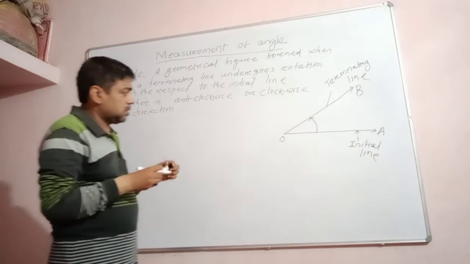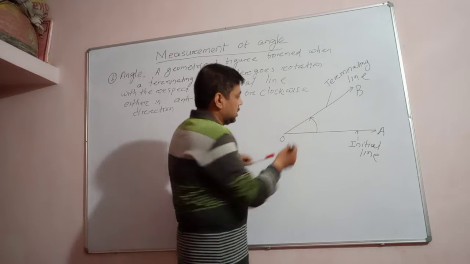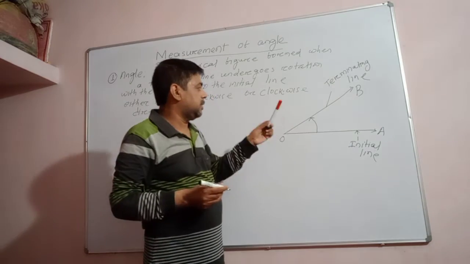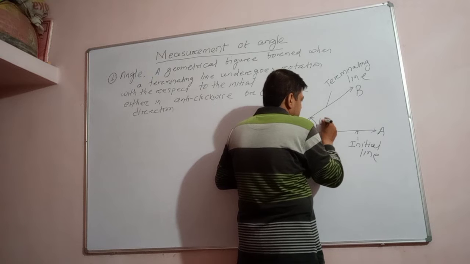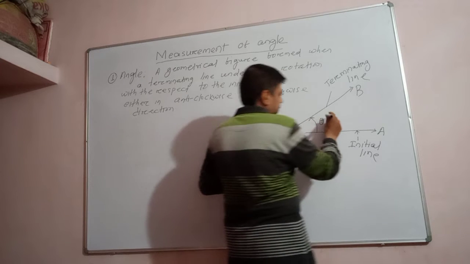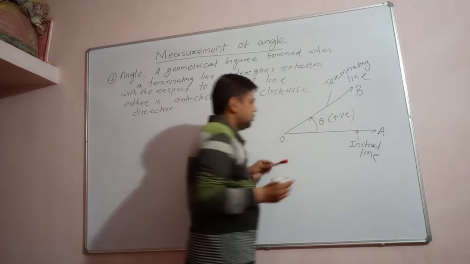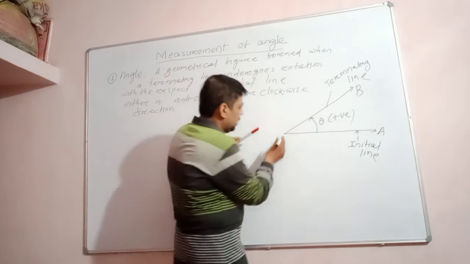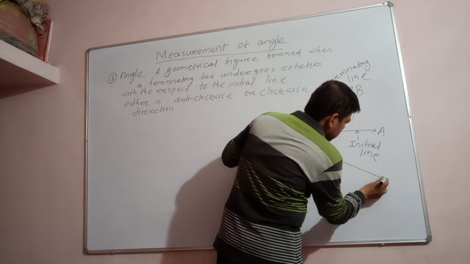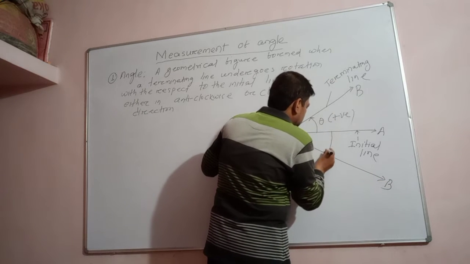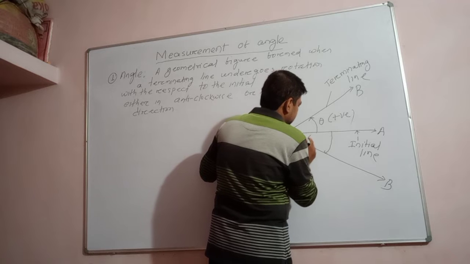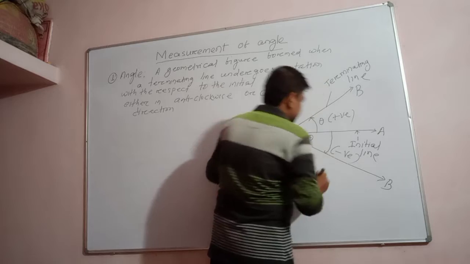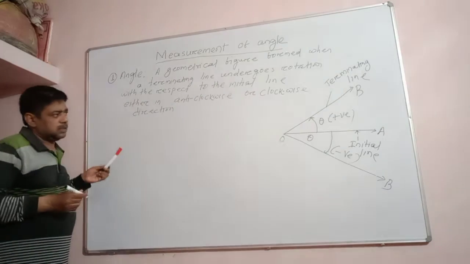Okay. So now you see this line is rotated in anti-clockwise direction. This arrow mark indicates that. So when the rotating line, the terminating line, undergoes rotation with respect to the initial line in anti-clockwise direction, the angle theta will be positive. This will be a positive angle. Understand? But when the line undergoes rotation in clockwise direction, you get another angle, that is OB, and here angle theta will be negative. The angle will be negative. Okay. This is how you can define angle.